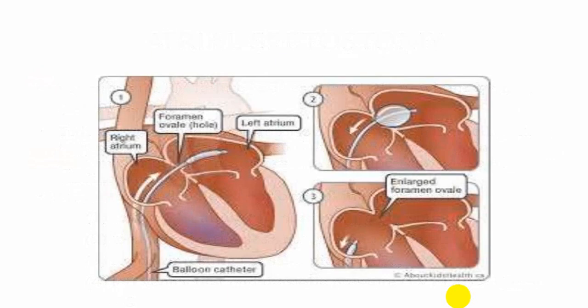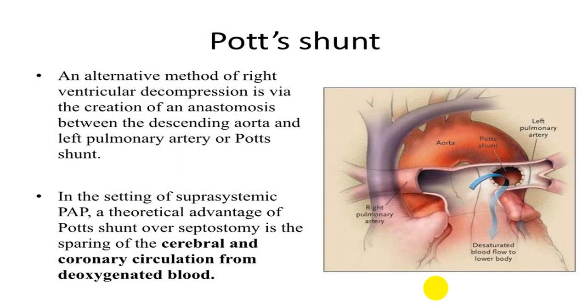Atrial septotomy: you create a hole using a balloon catheter, you enlarge the foramen ovale by using a balloon catheter, and you create an artificial ASD. Or you can also go for Pott shunt.